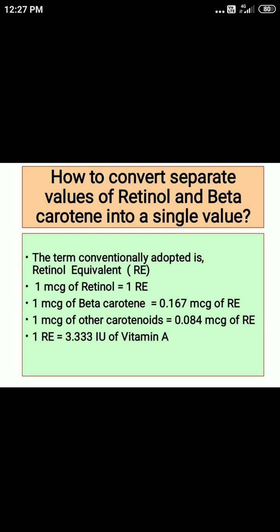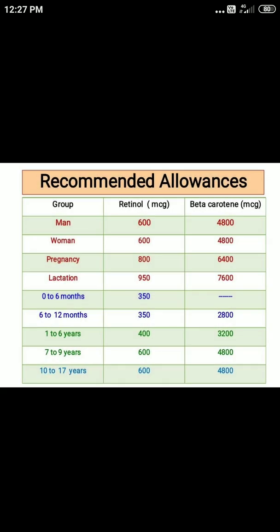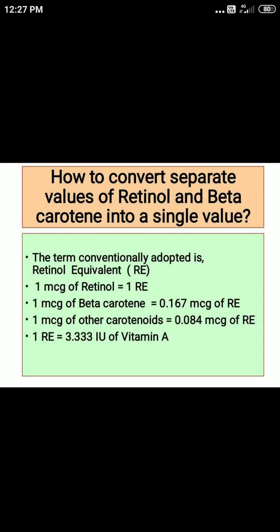This is again an additional criteria. Here you have seen the recommended allowance. It is given in retinol separately. It is given as beta carotene separately. So what is done? One term is adopted and this is retinol equivalent. Just for MCQ, you are supposed to know what common term is adopted conventionally for both. Like retinol, beta carotene or even other carotenoids we can convert into one unit, and that one unit is retinol equivalent. This is just an additional thing to know.